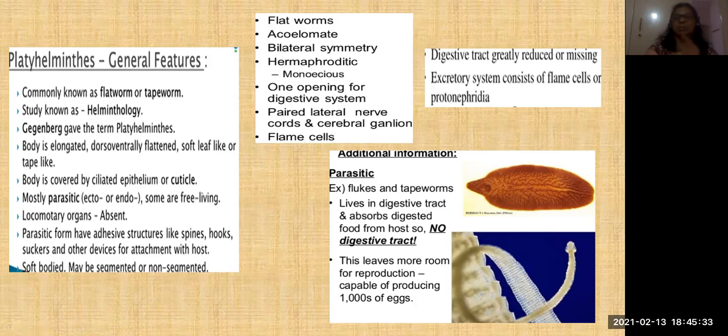This is very important. The body is covered by a cuticle, which is a thick layer. And they are mostly parasites, either ectoparasites or endoparasites. Endo means inside they are present. Ecto means outside the body, like louse and all this. These are the ectoparasites. Even the leech is also an ectoparasite. Endoparasites are flatworms and all these.